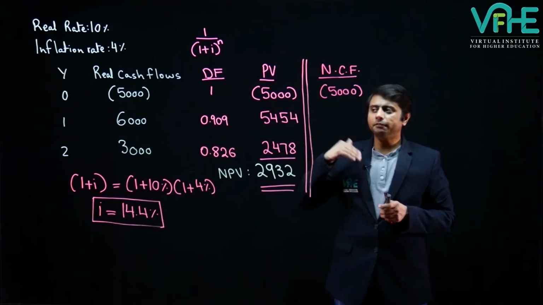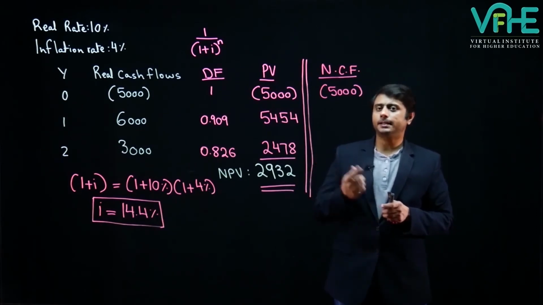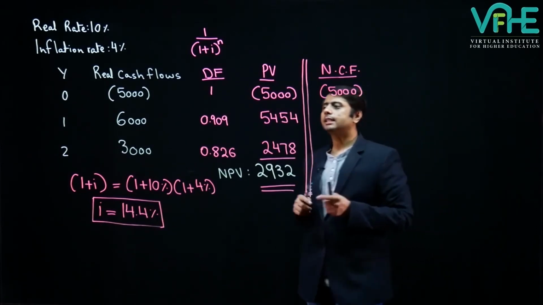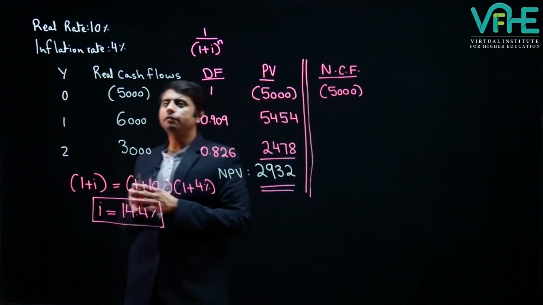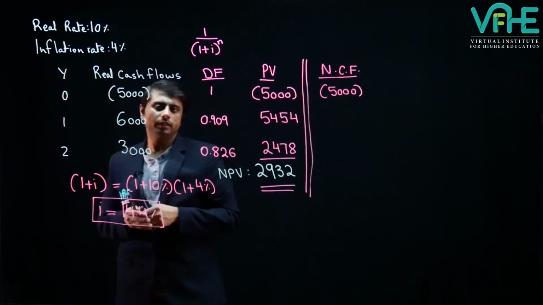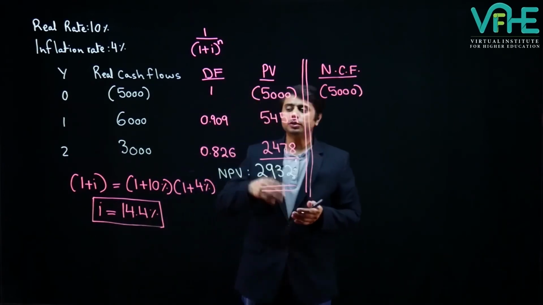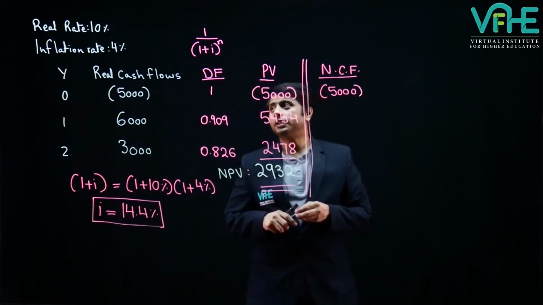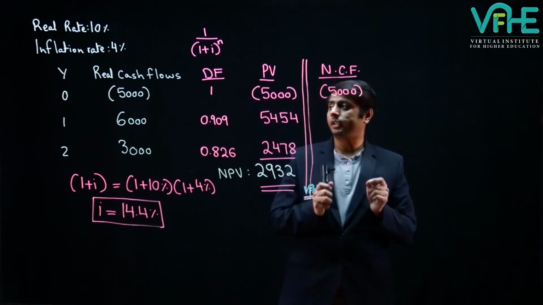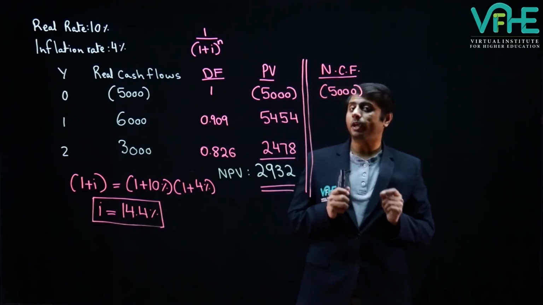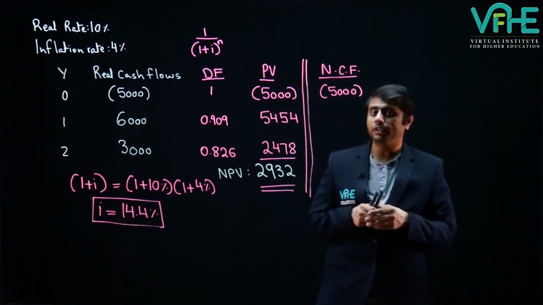So if we inflate it for 1 year, we can incorporate an inflation of 4% into it. The per annum inflation rate is 4%.